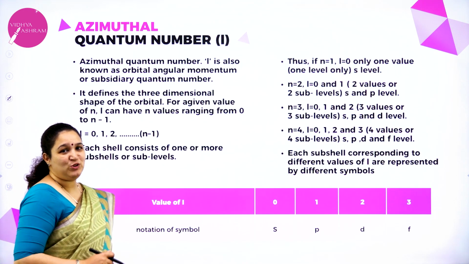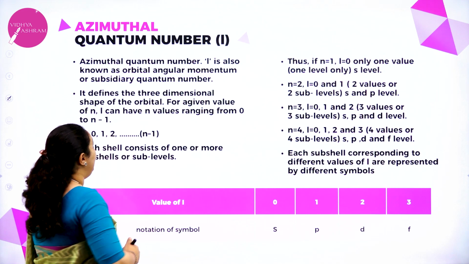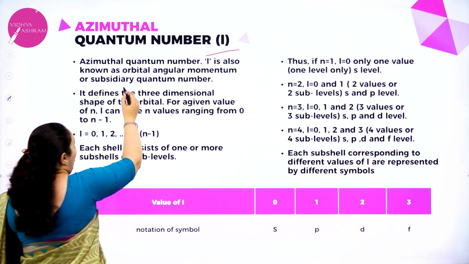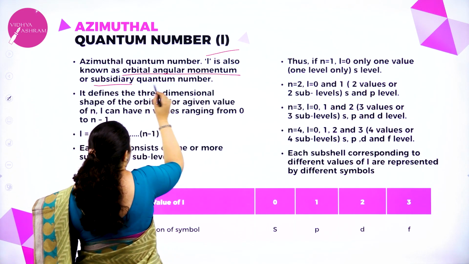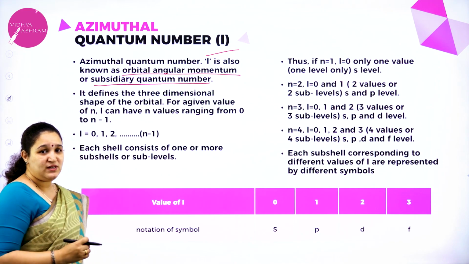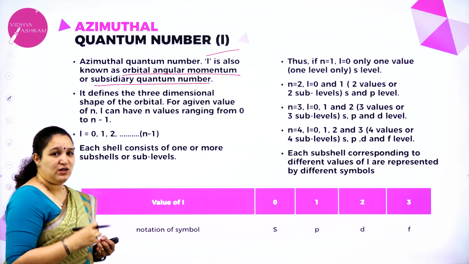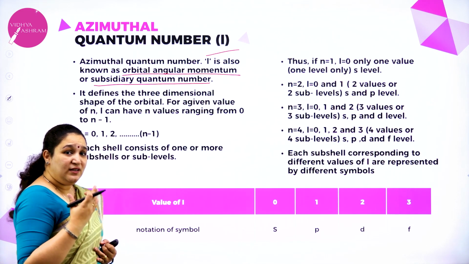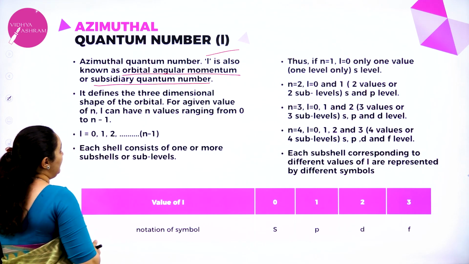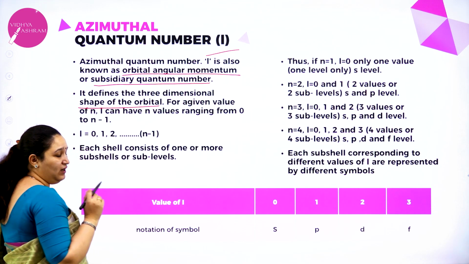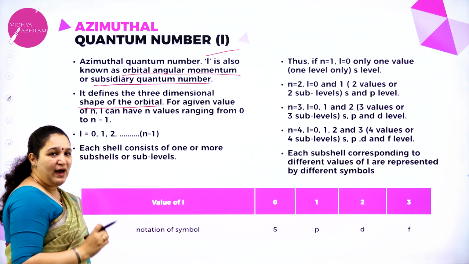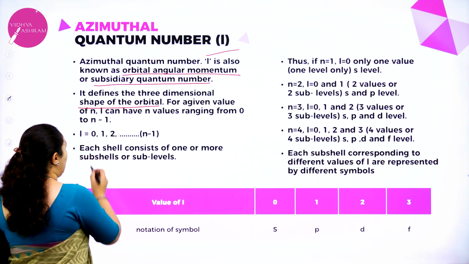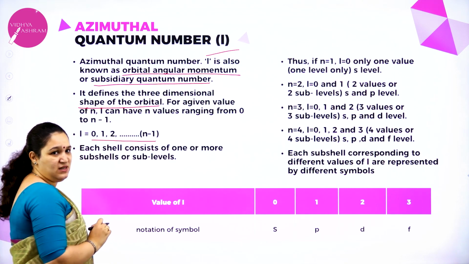Next we have the azimuthal quantum number, which is depicted with the letter L. It is also known as orbital angular momentum or subsidiary quantum number. What does it define or determine? It determines the three-dimensional shape of an orbital. For every value of n, you can give L values. L value will start from 0 up to n minus 1.